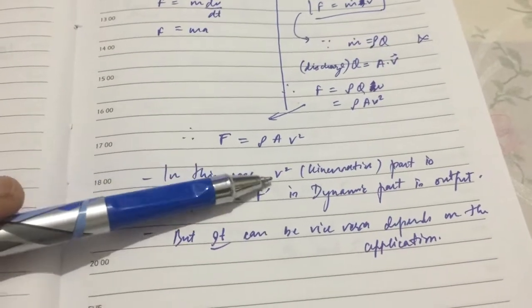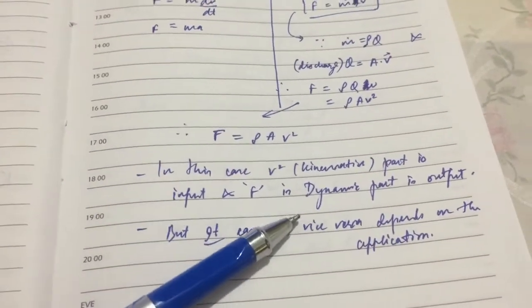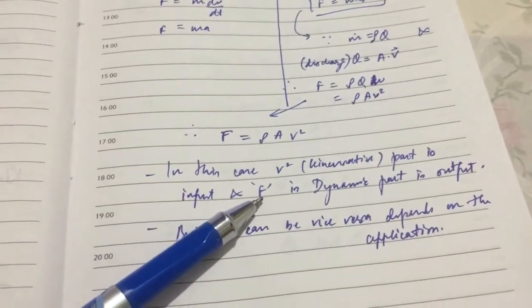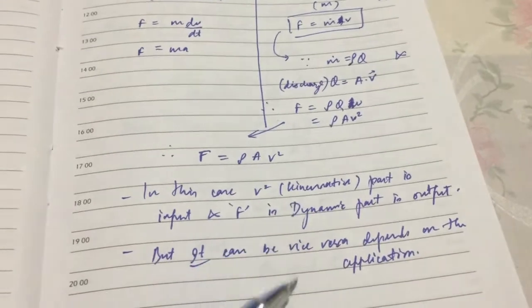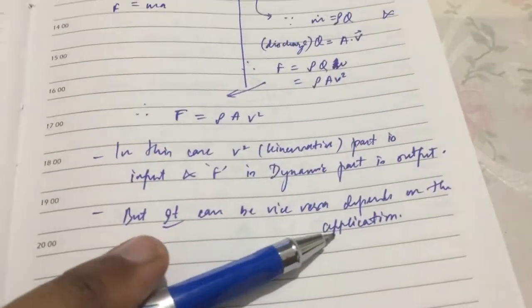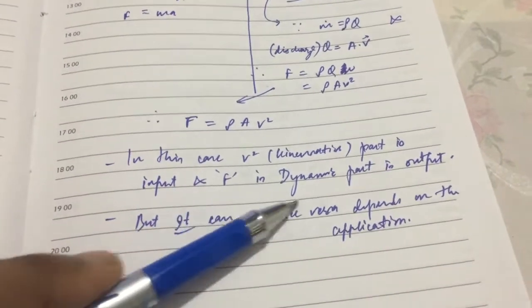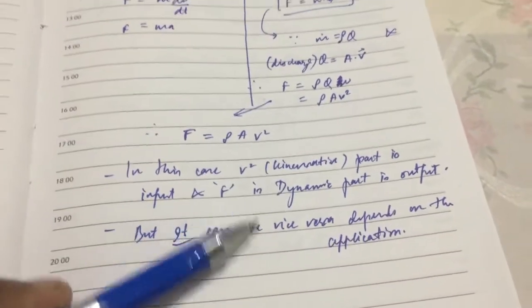In this case, v squared, the kinematic component, is the input, and F, the force, the dynamic part, is the output. This can be vice versa. It depends upon the application we are using. Sometimes the dynamic part can be the input, and sometimes the kinematic part can be the input.